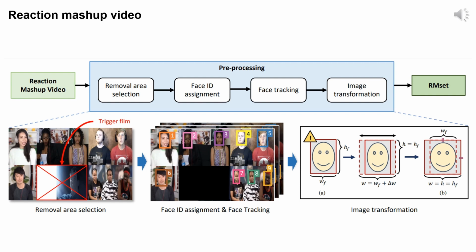Finally, we address the issue of distorted face ratios. Since reaction mashup videos often combine several videos, the width-to-height ratio of faces may be altered, potentially impacting FER performance. To counter this, we correct the face ratios, ensuring the integrity and quality of the data for our framework.